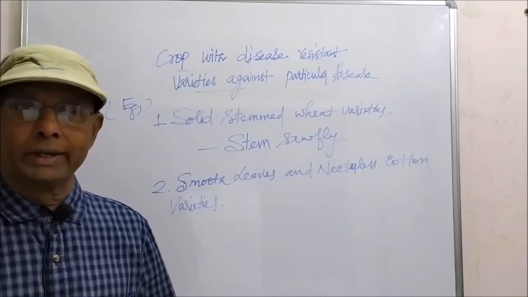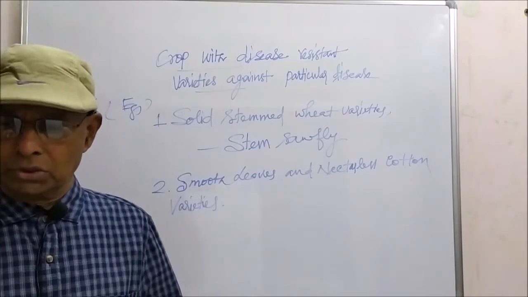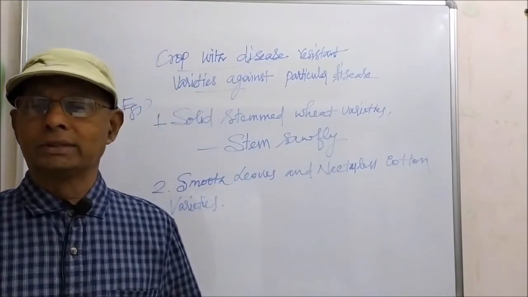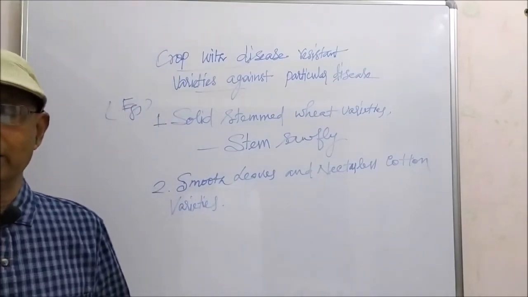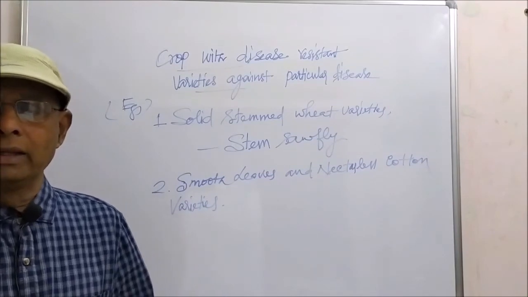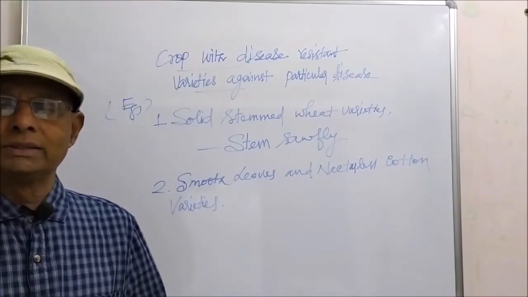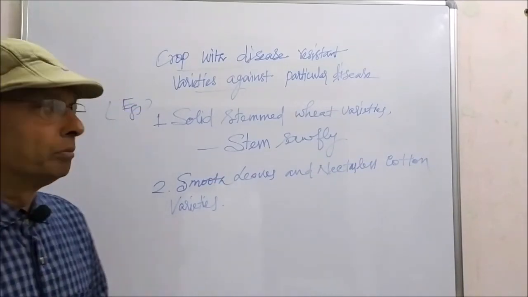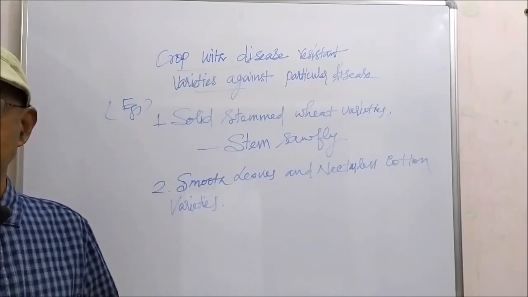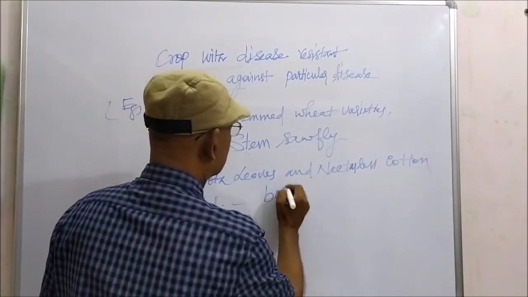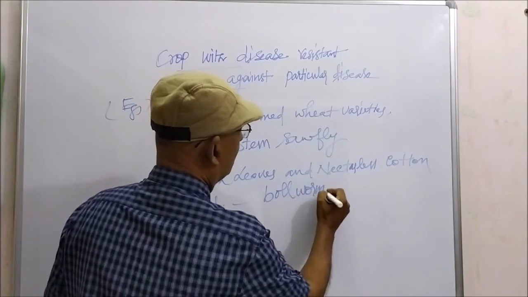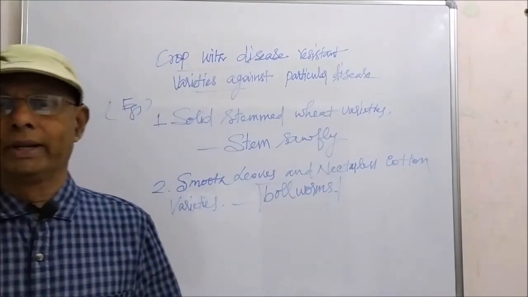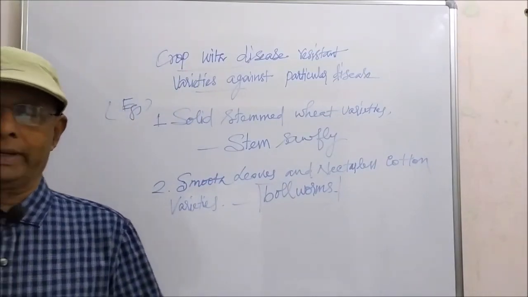Nectar glands are honey secreting or sugar secreting glands. In some cotton varieties, nectar will be absent and the leaves will be very smooth. Such plants develop pest resistance against bollworms. This is another variety having a morphological character.